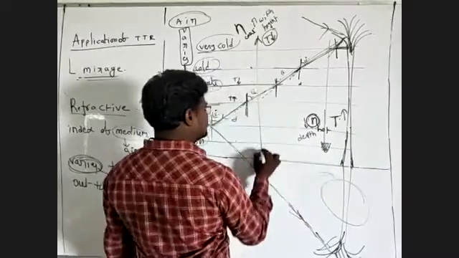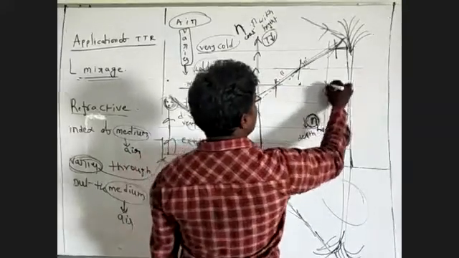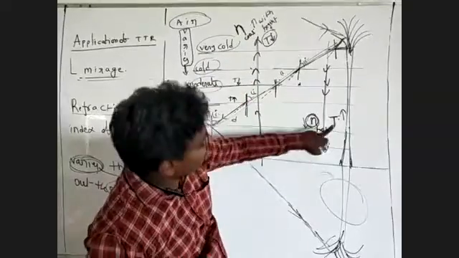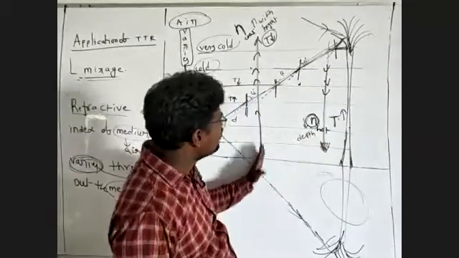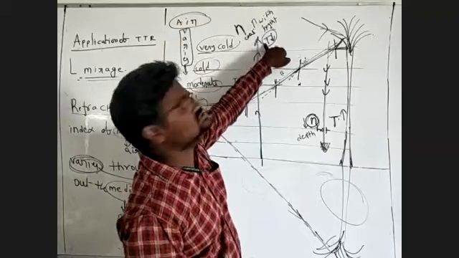Suppose we are moving down. Moving down means the temperature increases, so the refractive index decreases with depth. If we move in the upward direction, the refractive index increases with height, but the temperature decreases.